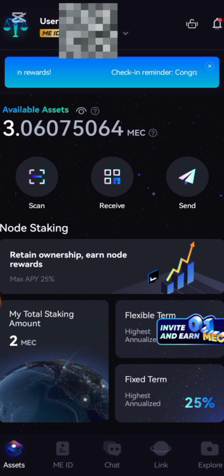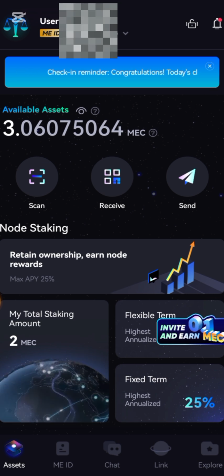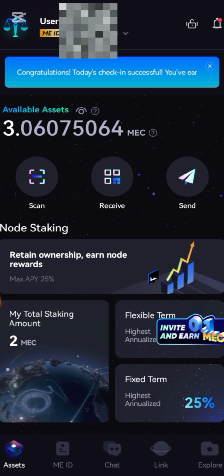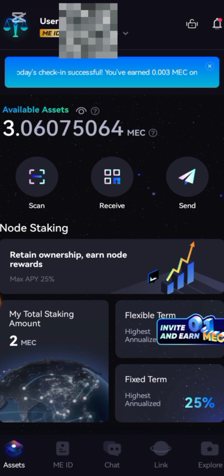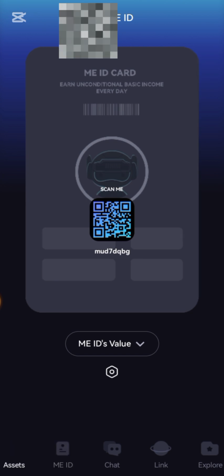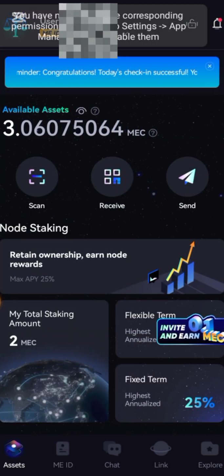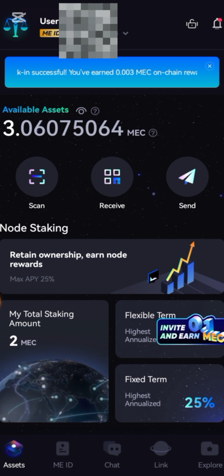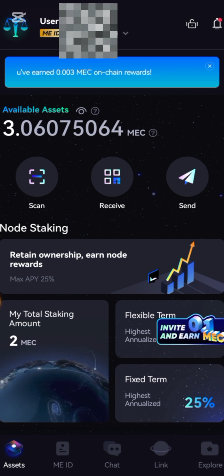When you've submitted it, taking a picture or a live picture of your face, you submitted your national identity card, you will take a picture of this Me ID. They are going to give you a system message telling you they've received your message for verification, and they are going to verify you in 24 hours. Note that you are not to wait for them. You are to contact the customer service to help you verify your account immediately.